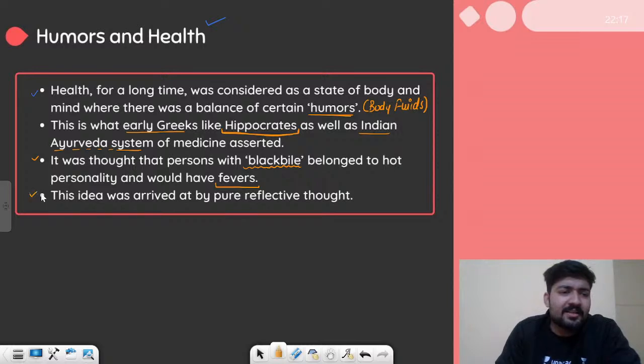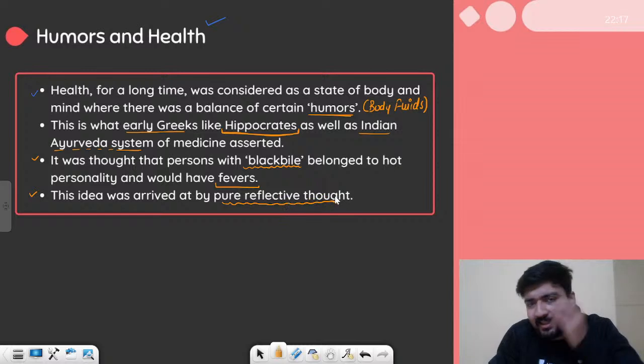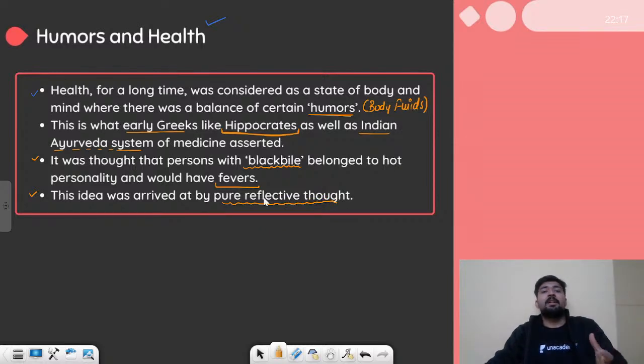So this idea is not something which was derived using experiments. It was completely out of the brain. It was just some people's theory related to this. There is no experimental evidence for this. So this idea was arrived at by pure reflective thought. It was just the thinking of someone. It is not experimentally verified, right? So this is the theory of humors and health. I hope that it is clear to you.